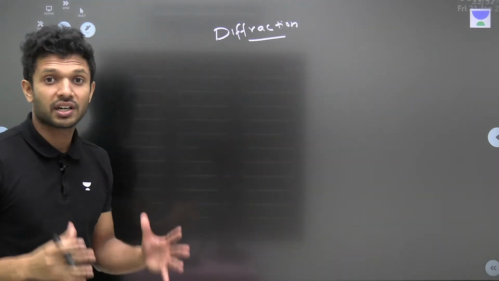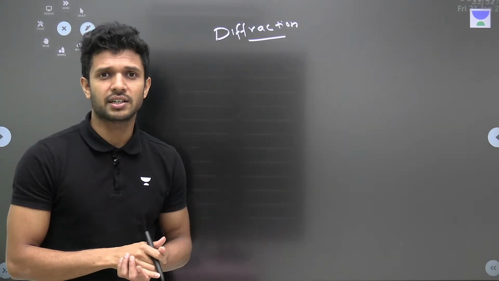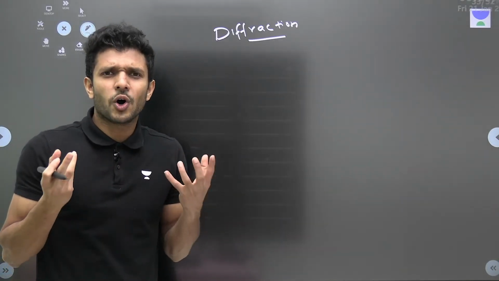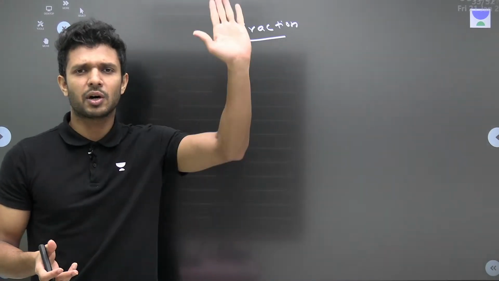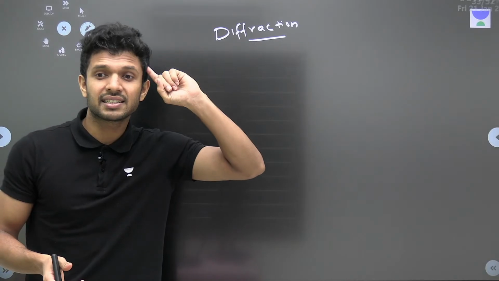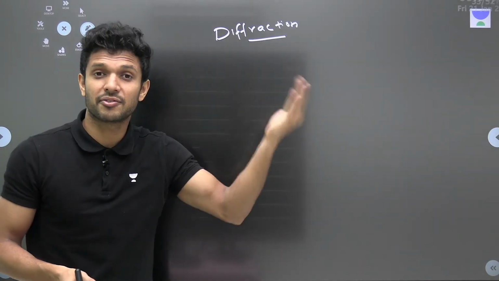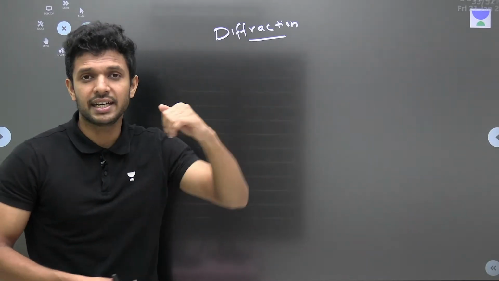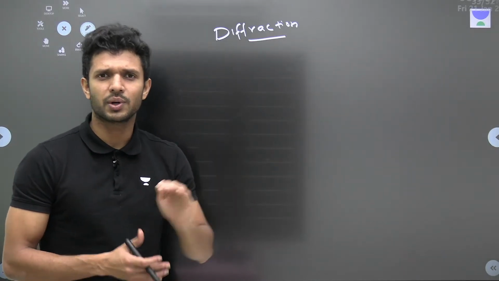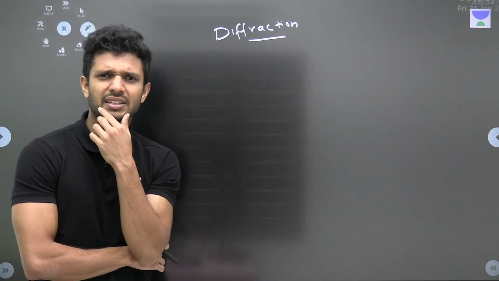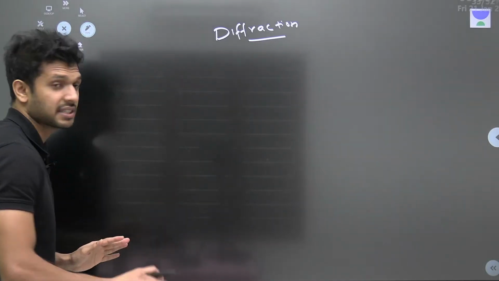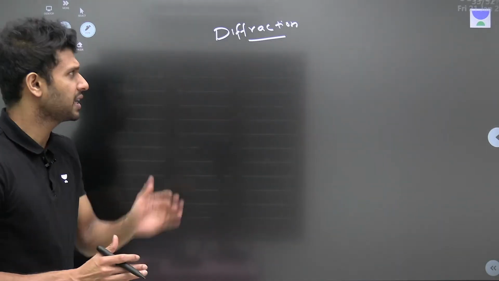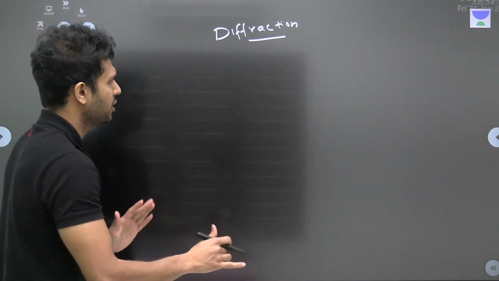Everybody will be knowing the single slit diffraction pattern, but nobody knows the phenomenon of diffraction. Reflection, we know, is the bouncing back of light. Refraction is the bending of light when it moves from one medium to another. What is diffraction, sir? Still we don't have an idea. So many in the class have asked me, sir, please explain what diffraction is. I'll just give you an idea.